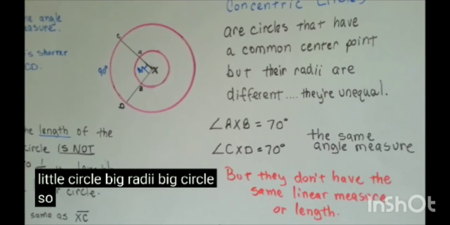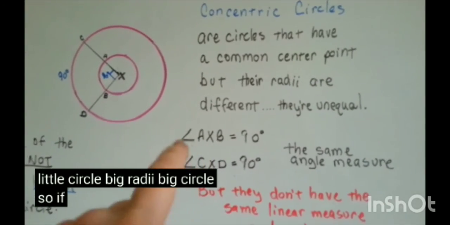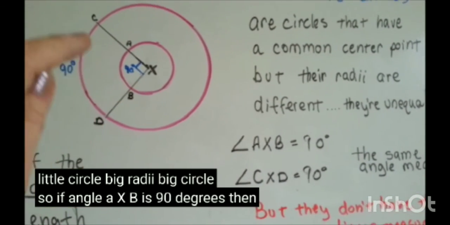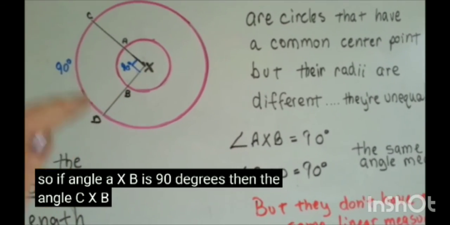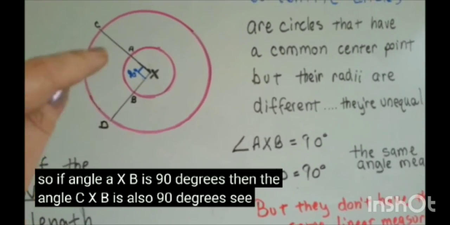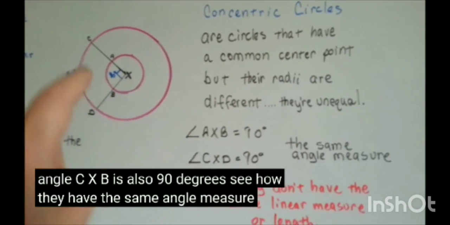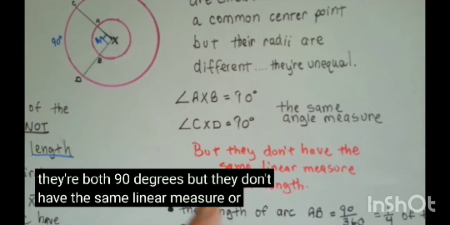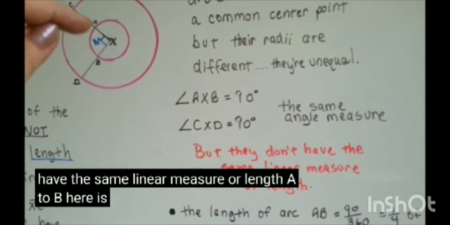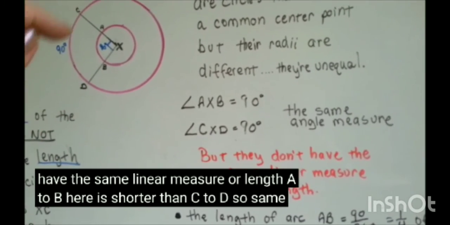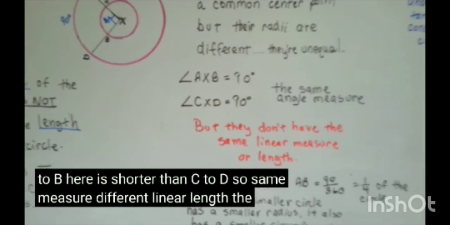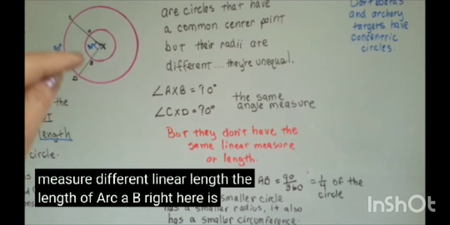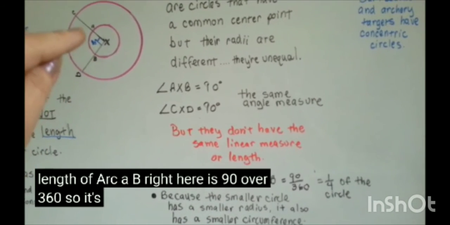So if angle AXB is 90 degrees, then the angle CXB is also 90 degrees. See how they have the same angle measure? They're both 90 degrees, but they don't have the same linear measure or length. A to B here is shorter than C to D. So same measure, different linear length. The length of arc AB, right here, is 90 over 360. So it's 1/4 of the circle.